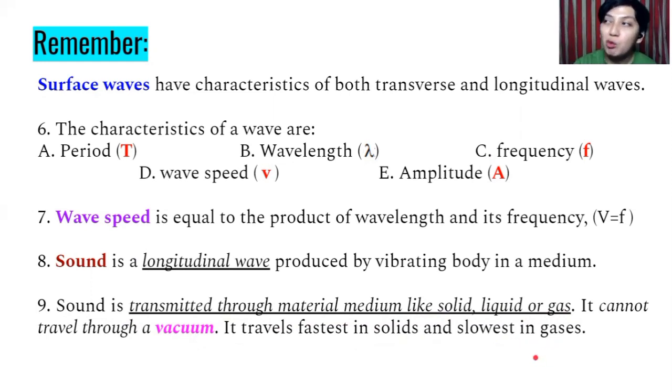So that is why when you are in outer space, because outer space is a big vacuum, you cannot hear any sound there. But electromagnetic wave, such as sunlight, can travel through a vacuum. Kaya, dito pa rin sa Earth, nararamdaman natin yung sunlight. It's because electromagnetic wave can travel through a vacuum.